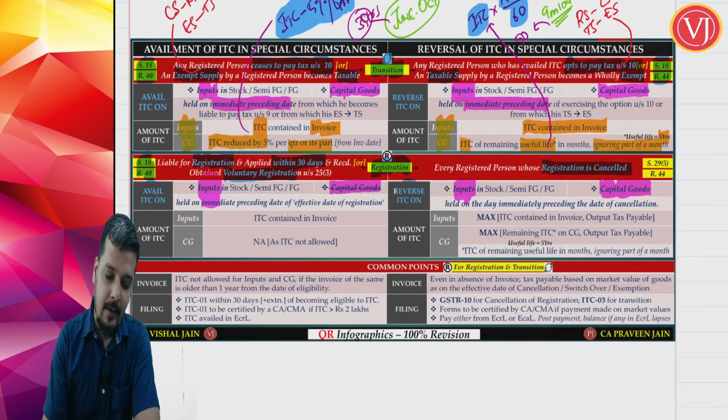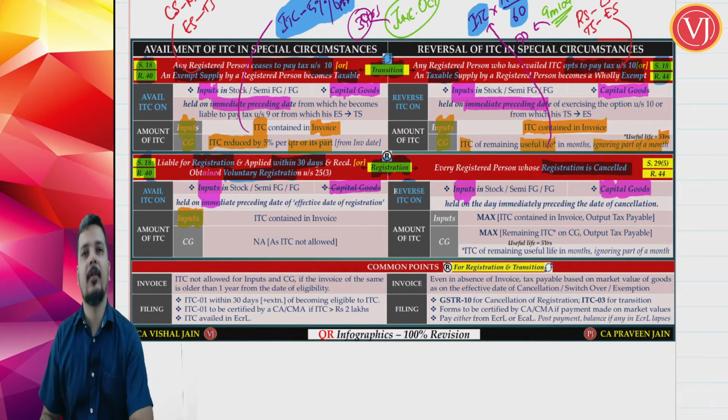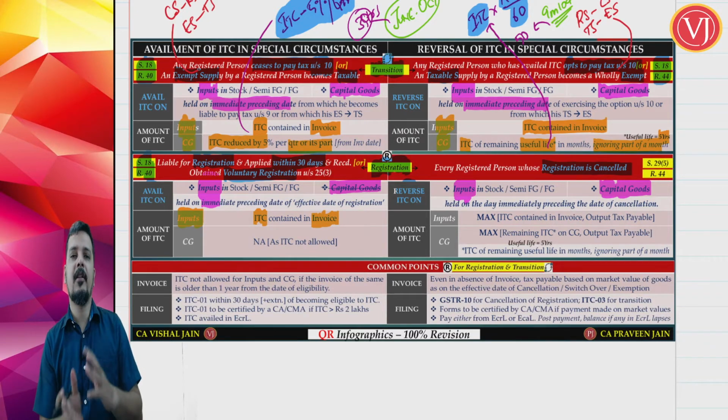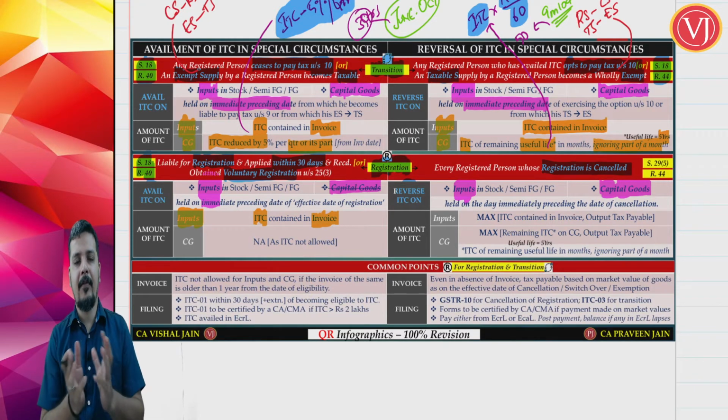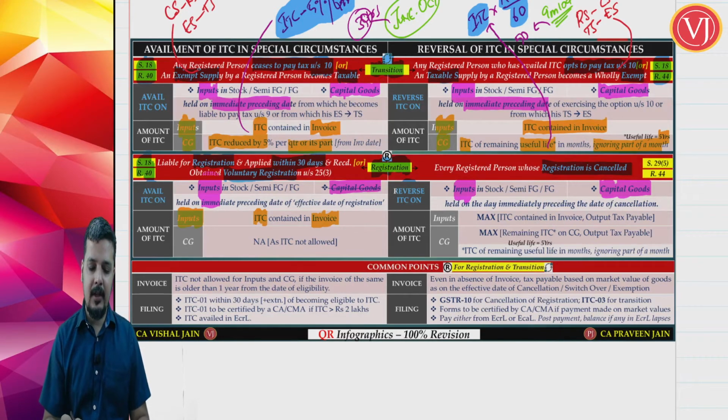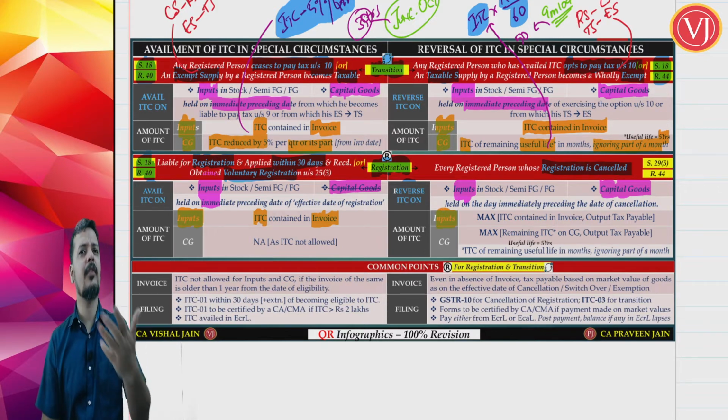Now, what is the amount that is important? On the stock of inputs, when you are going to avail at the time of new registration, you have to find the quantity of stock of inputs on the preceding date of the effective date of registration, see the invoice and take the credit. The same is true with reversal as well. When you talk about inputs, you have to see the invoice and take the credit.